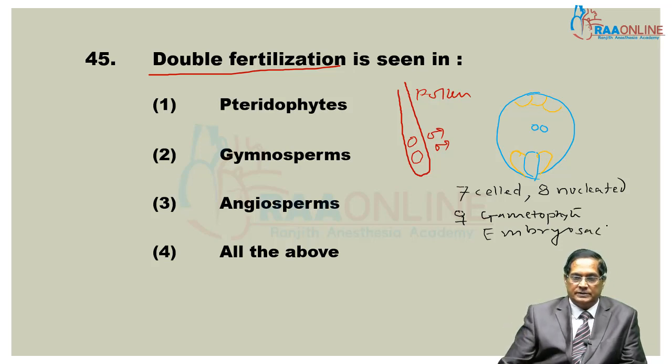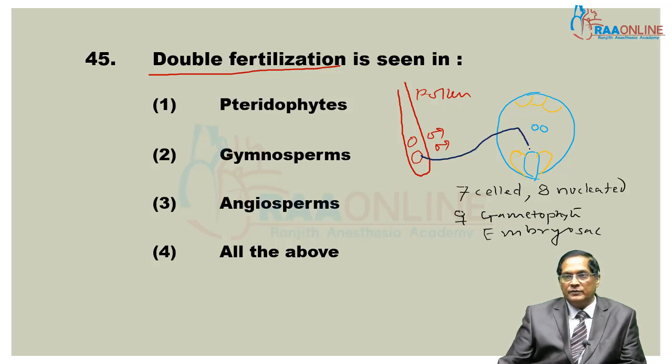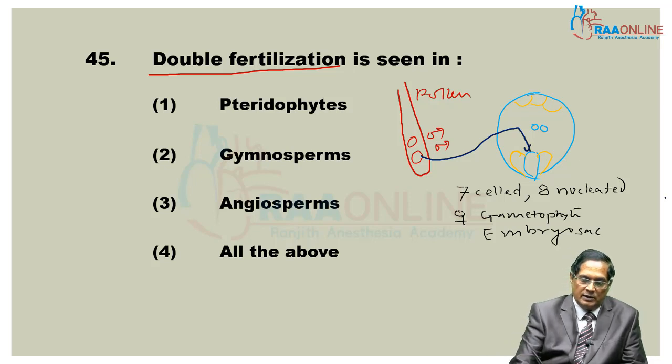Now let's see. Both male gametes participate in fertilization. One male gamete fuses with the female gamete, that is the egg cell, resulting in the formation of the zygote.